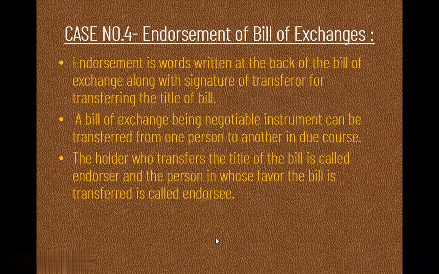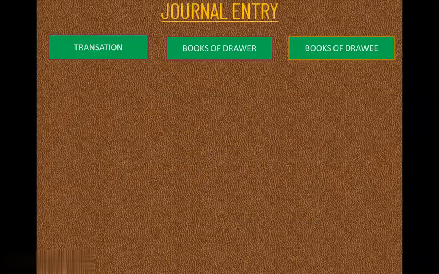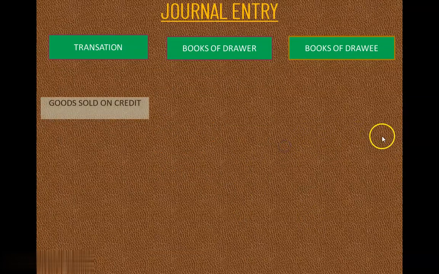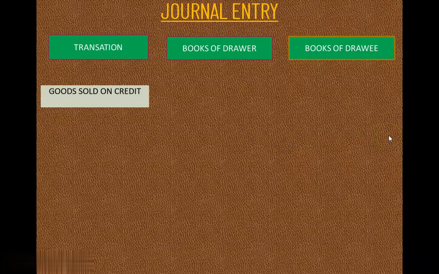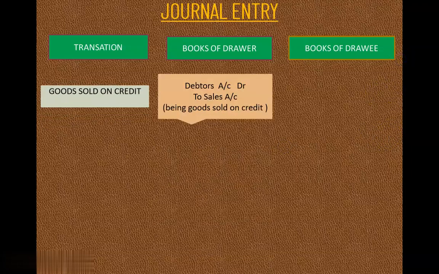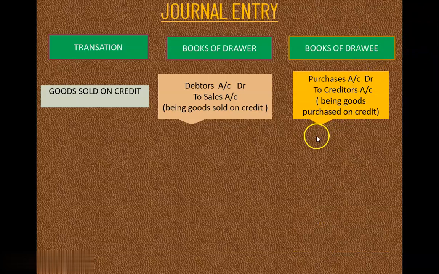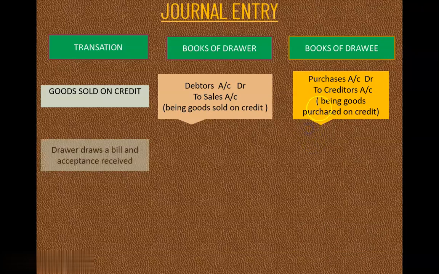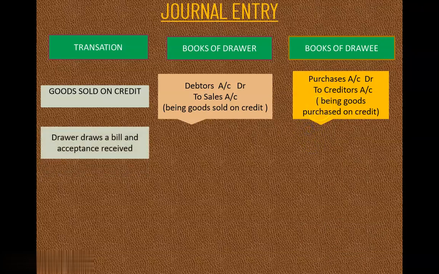Now let us see the journal entry based on this case. Already we have done this, we are going to start from the beginning. Goods sold on credit. So what is the journal entry in the books of the drawer here? Debtors account debited to sales account. Here, the drawee is going to pass the entry: purchase account debited to creditors account. Next, the drawer is going to sell the goods and prepare the bill of exchange. So the drawer draws the bill and acceptance is received.